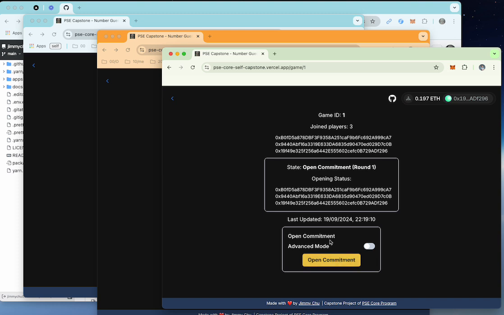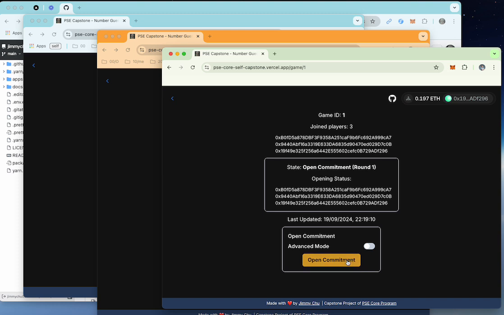The previously submitted values and the nullifiers are stored in local storage, so the UI doesn't prompt you again. But if you want, you can activate the advanced mode and change the commitment later, and then submit again. We can try that later, but let's open one round of commitment first.